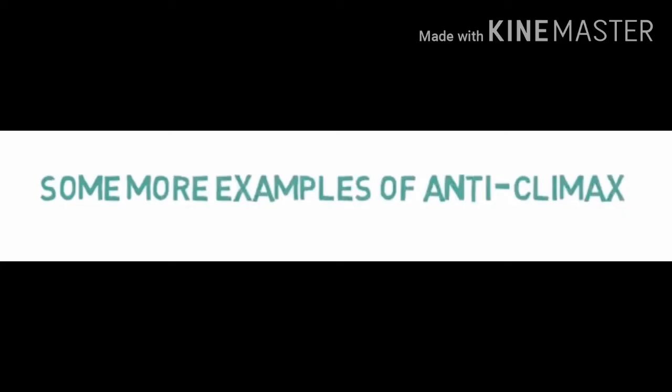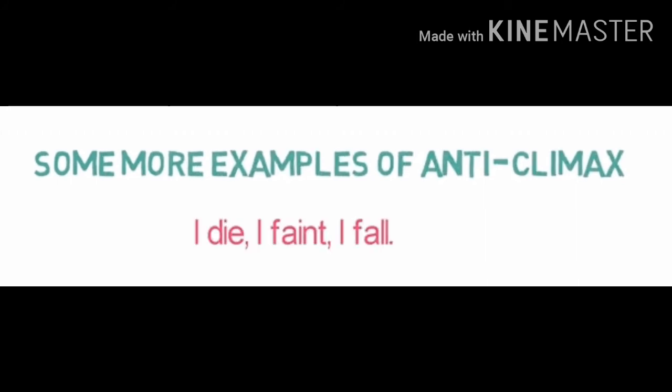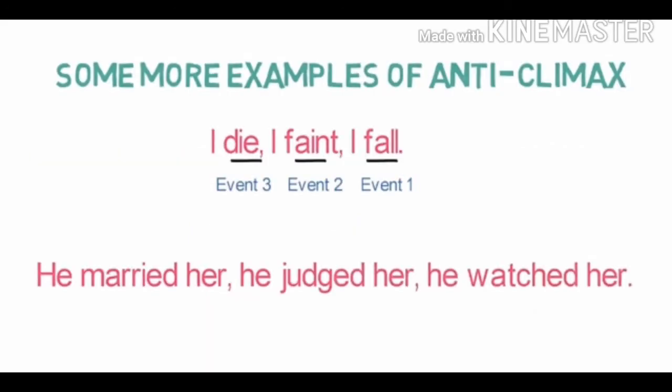Let's look into some more examples of anticlimax. I die, I faint, I fall. While looking at the sentence, you may easily understand that it is in the reversal order. Actually, what would have happened? Fall, faint, and die. While it is written here in the opposite way, in the reverse way. It is used in a satirical way. So we can say that it is anticlimax.